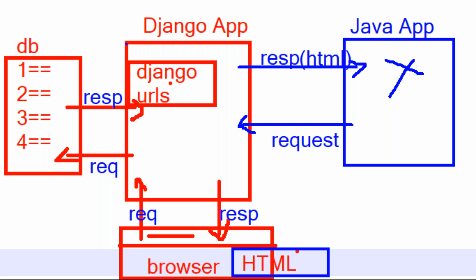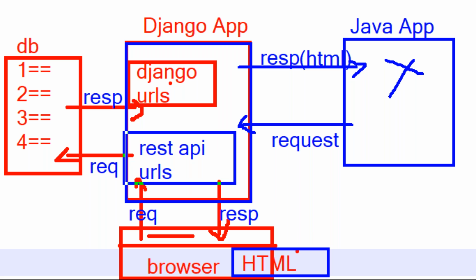Okay, to the existing Django project. This is my Django; we are developing the Django URLs. Now we are going to develop the REST API URLs. So to the existing Django project only, we are going to develop Django URLs plus REST API URLs also. That is our intention, sir.